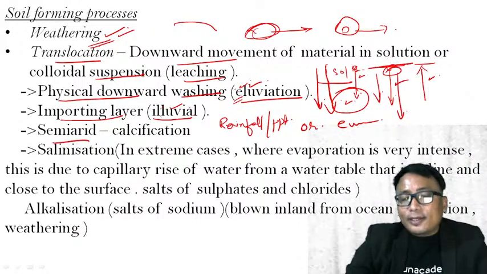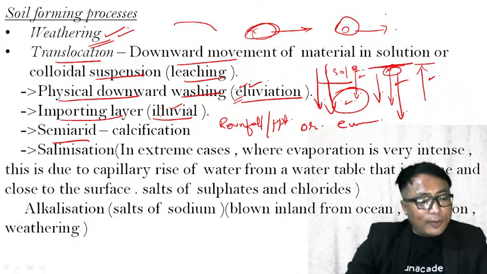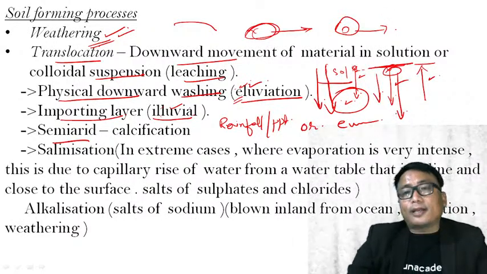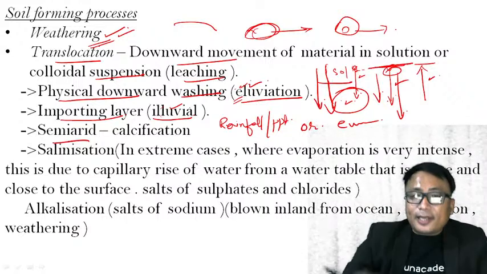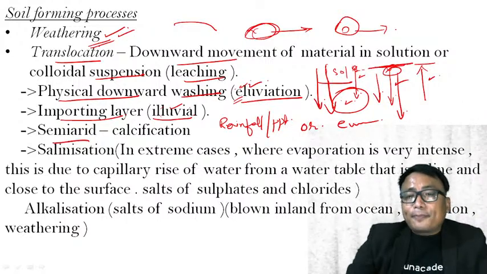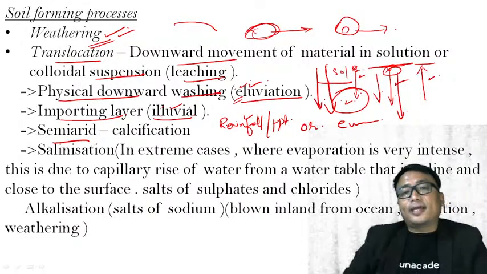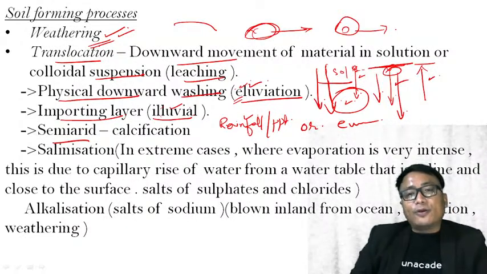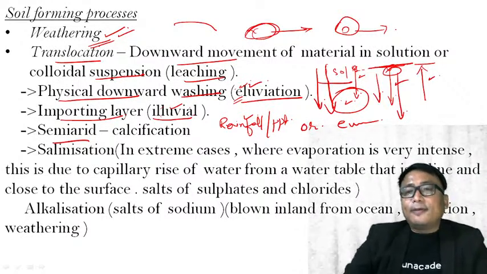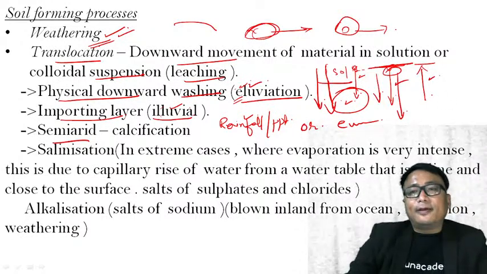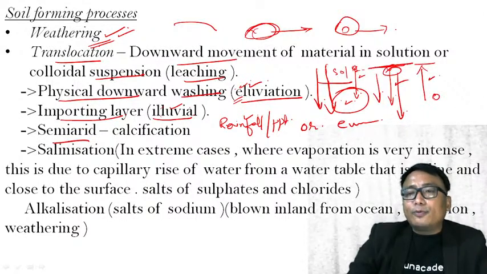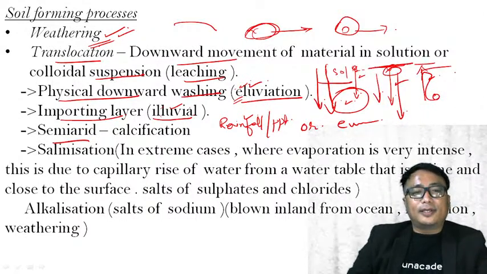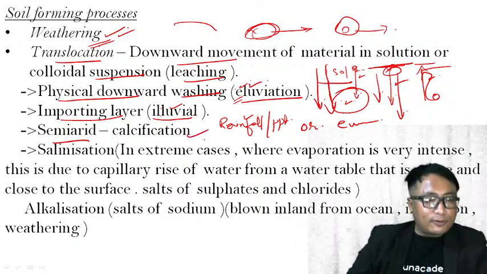Whenever there is more rainfall, leaching will take place. But in a place where the evaporation is much higher as compared to the rainfall, especially in arid and semi-arid regions where the rainfall is very less, because of the capillary action, materials from the interior will be taken out to the surface. That is, calcification is one of those.